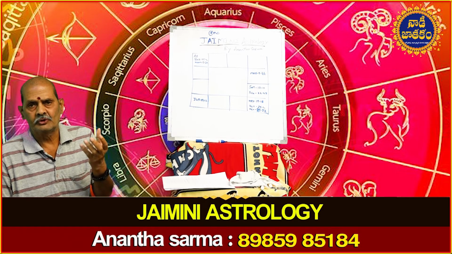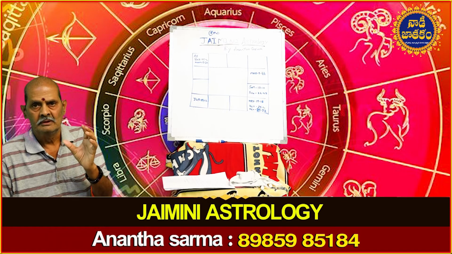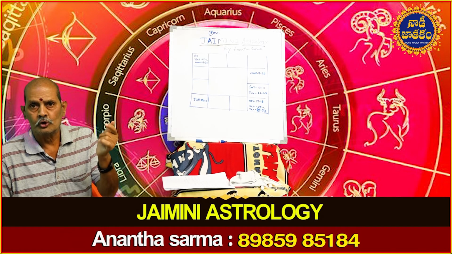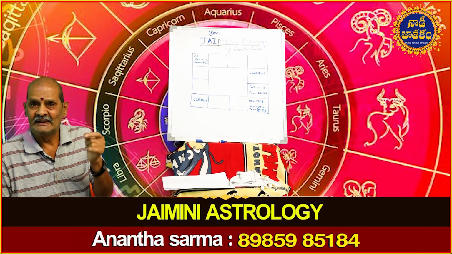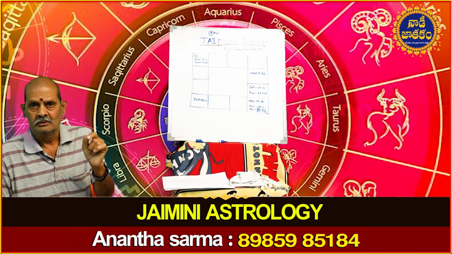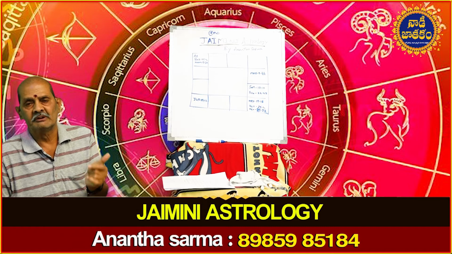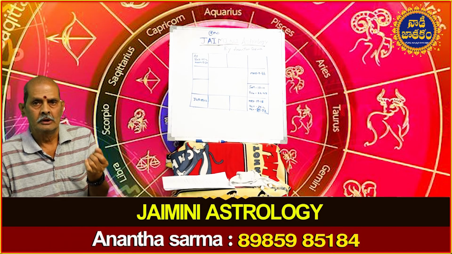Then the seventh house also represents a very important one. The seventh house is fourth from the fourth. The seventh house is 10th from the 10th. So the fourth house represents house. Then fourth from fourth also represents house. So the seventh house also represents house.